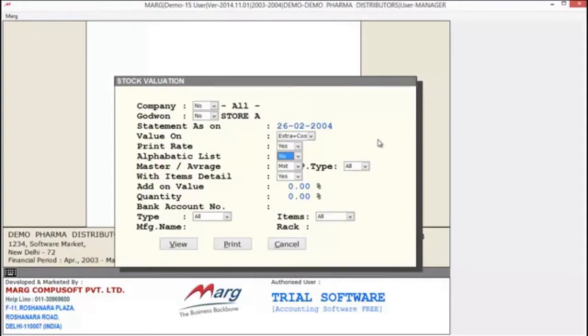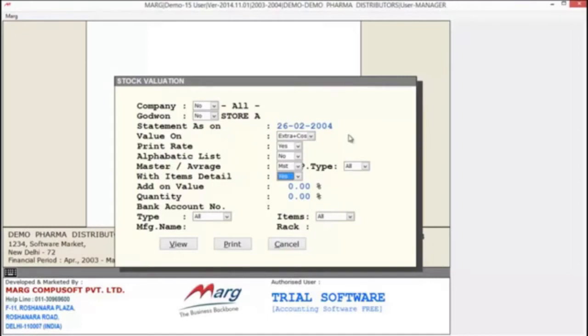The next is alphabetic list. If you want, you can generate the report alphabetically. The next is master or average. If you want the software to pick rates from the master, then you can select master. But if you want to value the stock on average rate, then you can select average here. The next option is item details. If you want to generate the statement with item details, then you will keep it yes.